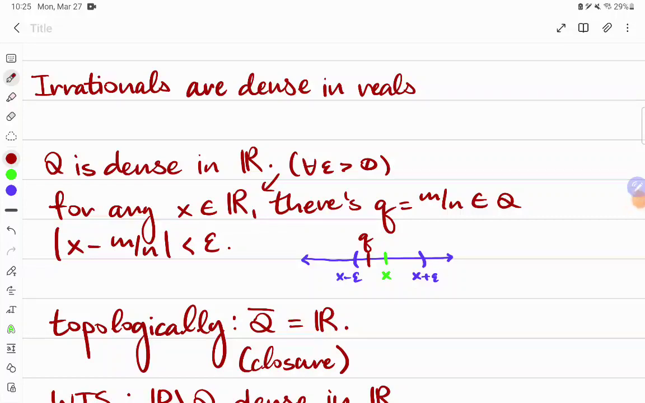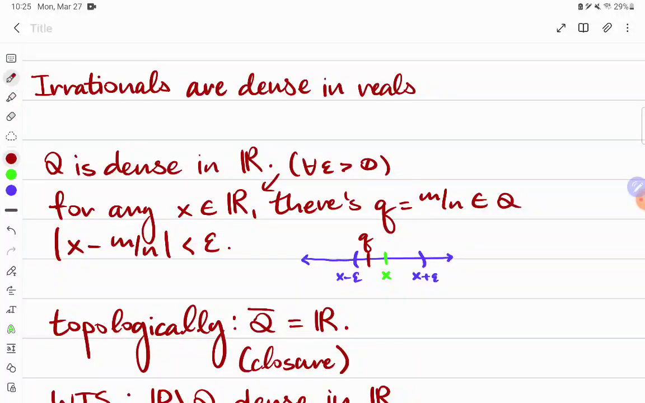Hi everyone, and in this video we're going to prove that the irrational numbers are dense in the reals. One of the first facts that we learn about the way that the rational numbers sit inside the reals is that they are dense, which means that for any real number x, we can approximate it with a rational number q arbitrarily well. So given any epsilon greater than 0, we can always find some rational number that is within epsilon